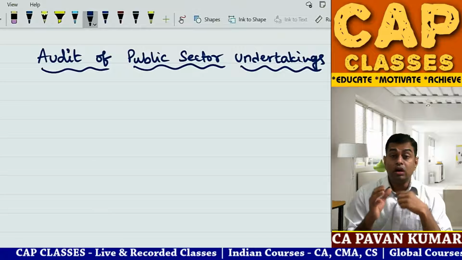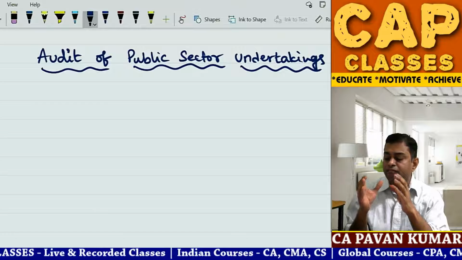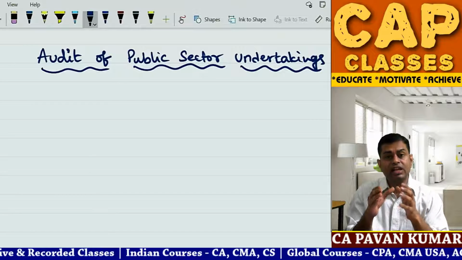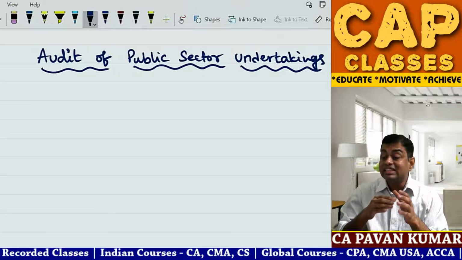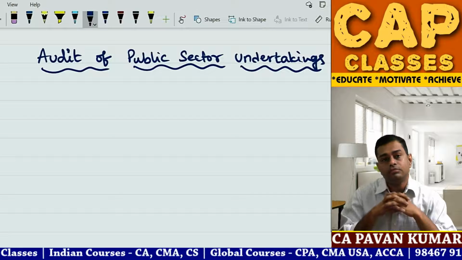So try to understand rule 1, the basic pillar of audit of public sector undertakings. Audit of public sector undertakings extends and goes beyond financial audit.